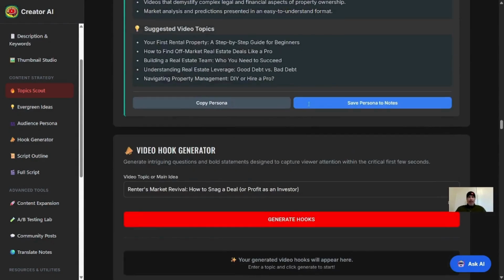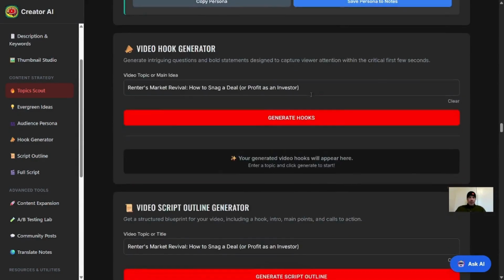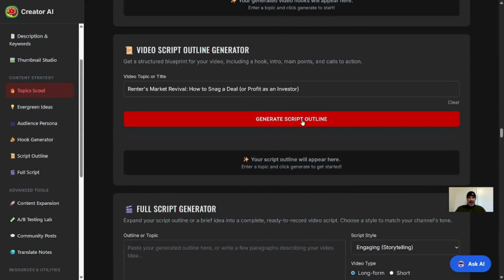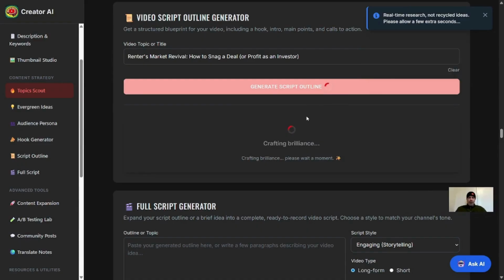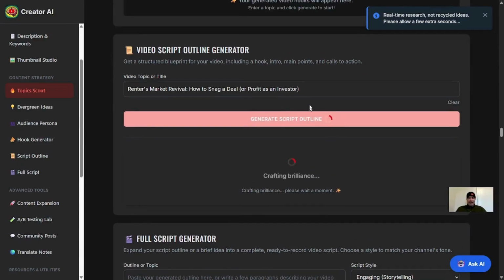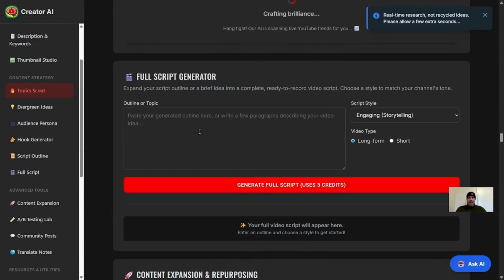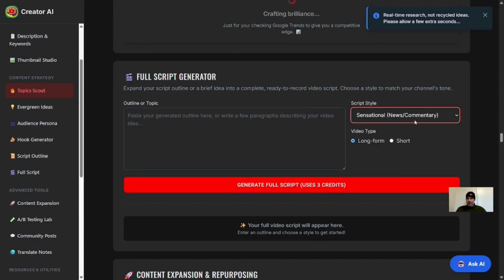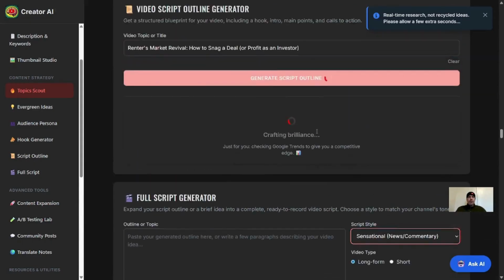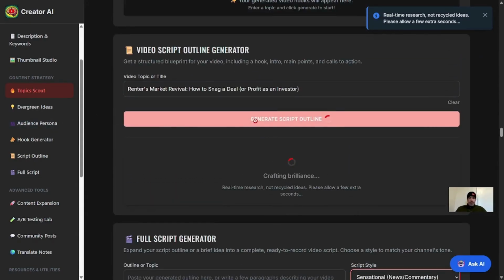So now that we have the title, the topics, let's go ahead and get an outline for the scripts. You can generate a script outline if you're on camera and you're talking. That this is going to help. If you're doing a voiceover, you can have a full script here as well, and generate what type of script that you're looking for. So really here we've just been doing clicks.